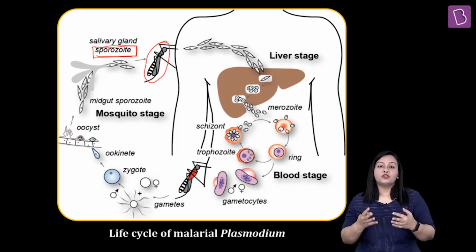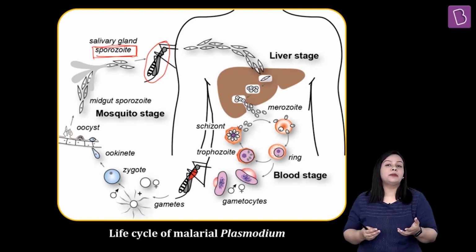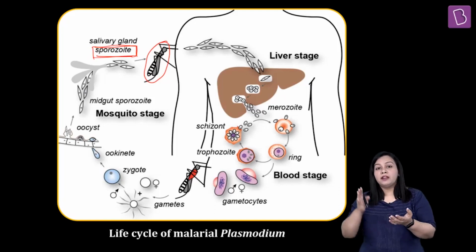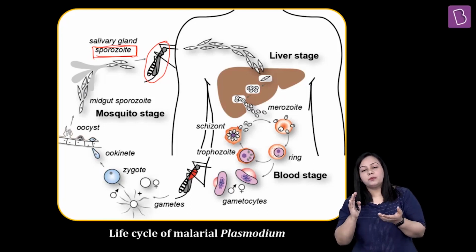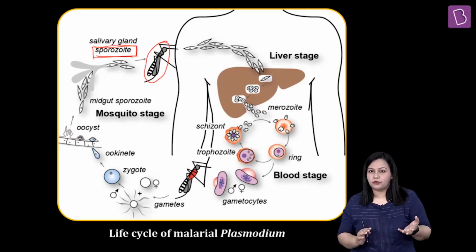So these sporozoites are already present in the saliva of the female Anopheles mosquito. These are sporozoites of the Plasmodium, of course, right? Please remember, Plasmodium is a parasite. It's a malarial parasite which is being carried in the female Anopheles mosquito. So this mosquito is like a vector for us, okay?